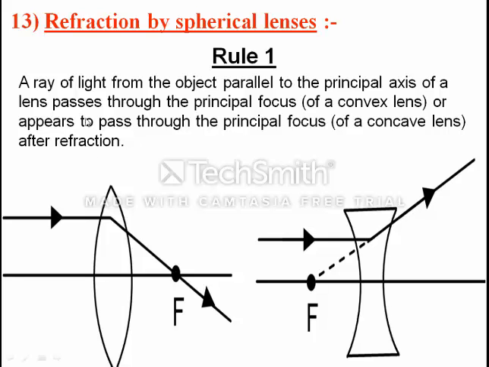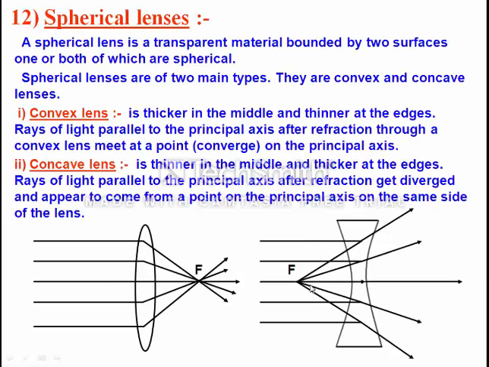A ray of light from the object parallel to the principal axis of a convex lens passes through the principal focus. In the case of a concave lens, a ray parallel to the principal axis seems to pass through the principal focus after refraction, and that's why we draw it with a dotted line, not a dark line.